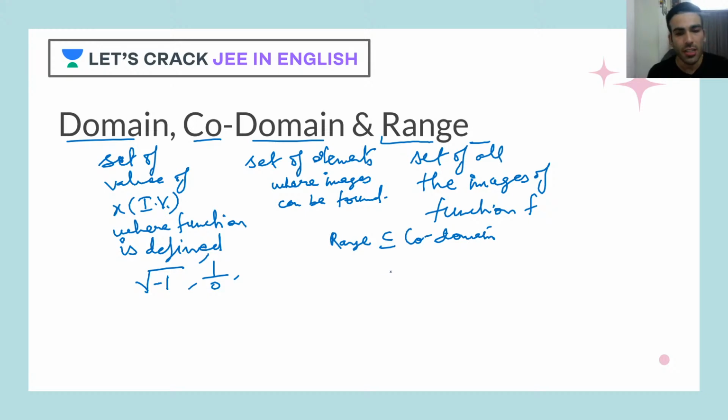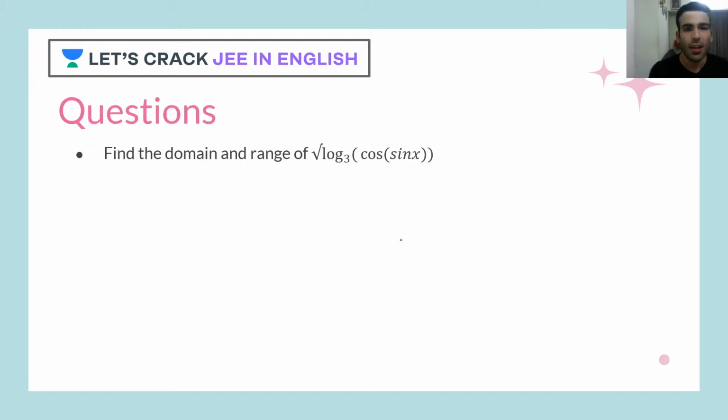Range set would be equal to codomain, and generally it would always be a subset of the codomain. People call it range is contained in codomain or equal to codomain. Correct? Okay, now let's move ahead. Let's have one question, and this is exactly based on the basics.